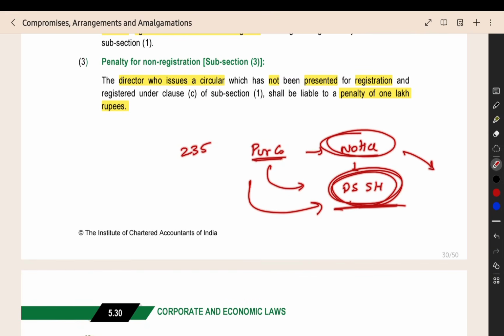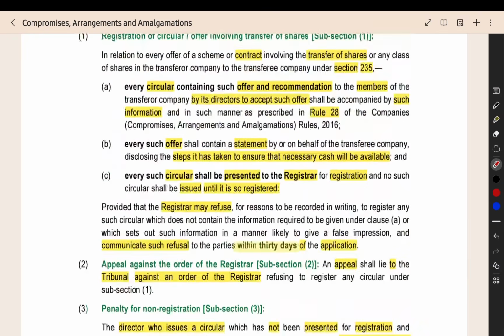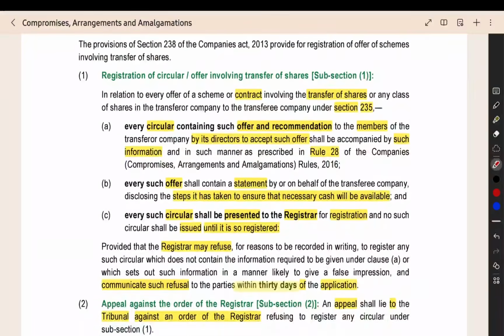This notice, we should register it with the registrar. Before sending it to the dissenting shareholder, you have to register it with the registrar. And in this notice, you have to have one statement that when this transfer is taking place, the consideration that should be paid to the dissenting shareholder, that necessary cash is available for paying that consideration. Like that, one statement should be given by the purchasing company. So that provision is there in section number 238.